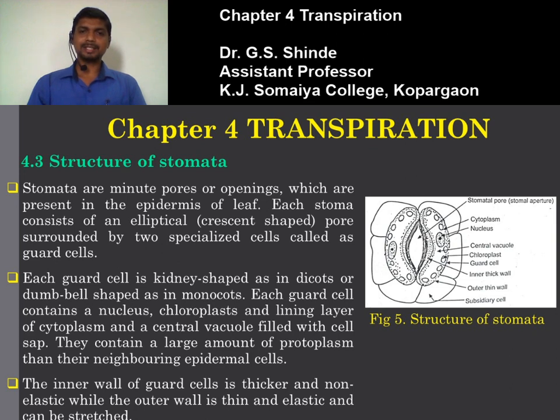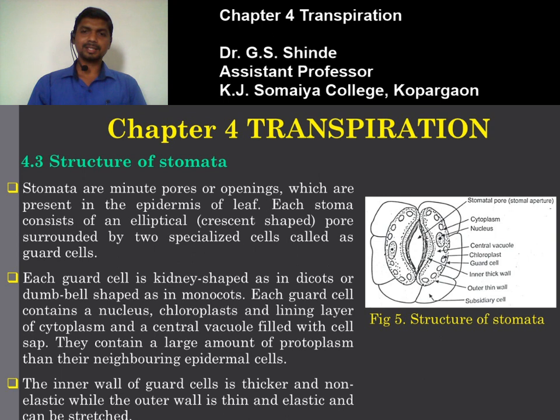Each guard cell is kidney shaped as in dicots or dumbbell shaped as in monocots. Each guard cell contains a nucleus, starch-containing chloroplast, a lining layer of cytoplasm and a central vacuole filled with cell sap. They contain a large amount of protoplasm than their neighboring epidermal cells.